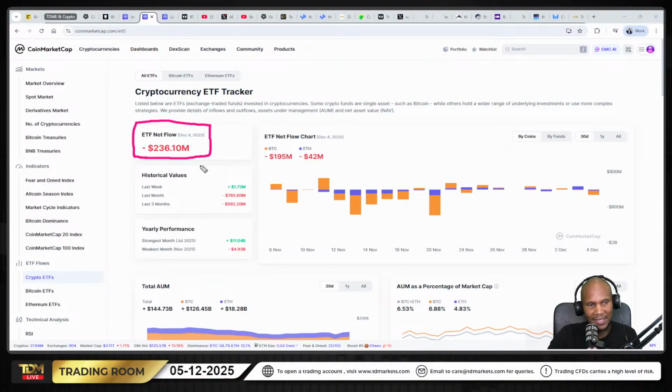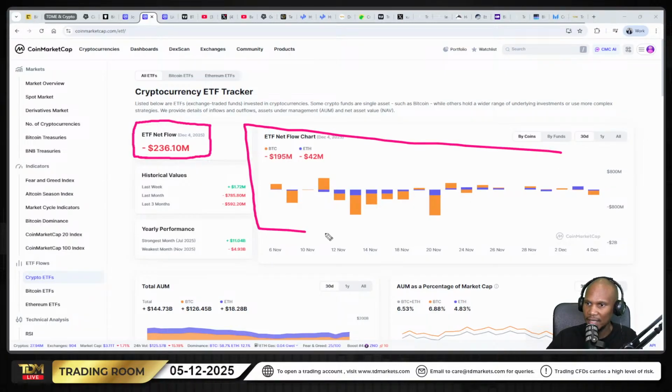Now, obviously, this is the net, meaning when you combine both Bitcoin and Ethereum together. This is the outflow. Now, remember, what does outflow do? It causes bearish sentiment, right? Money is going out. Big money is going out from these large institutions.